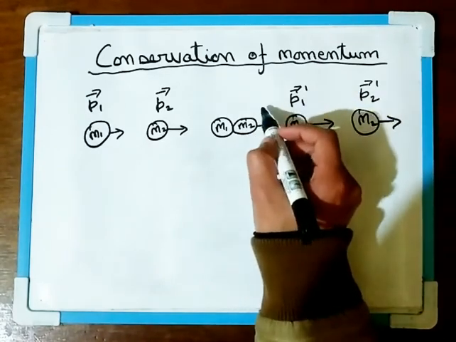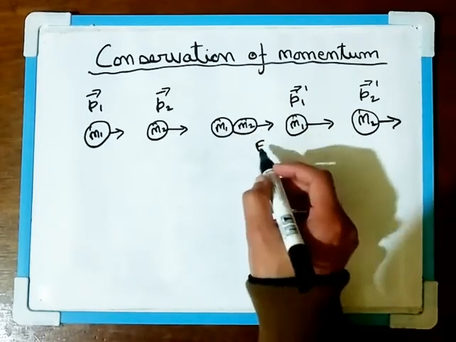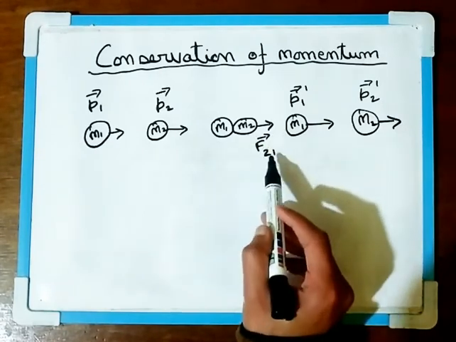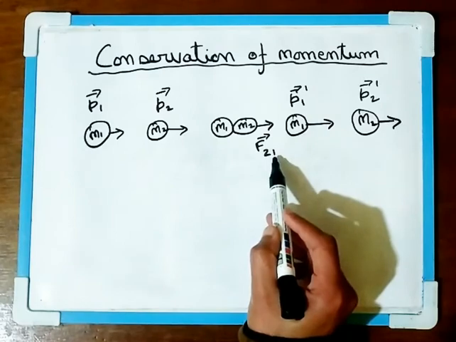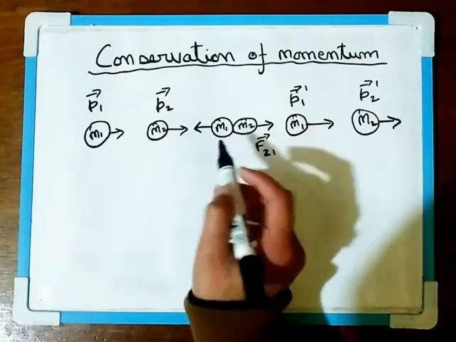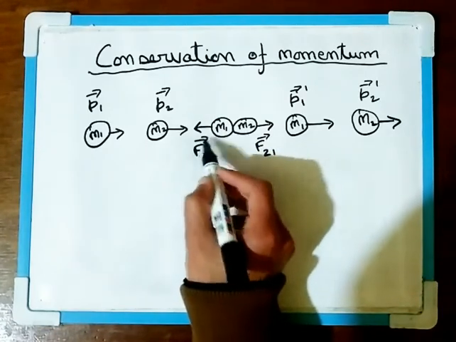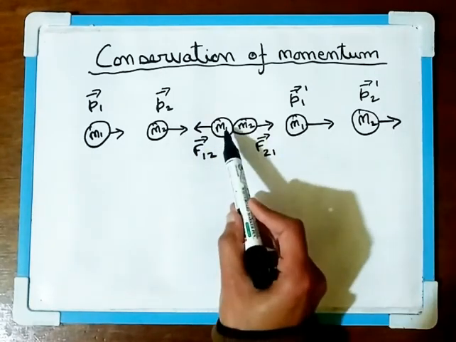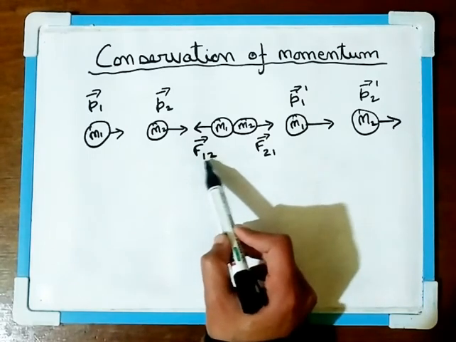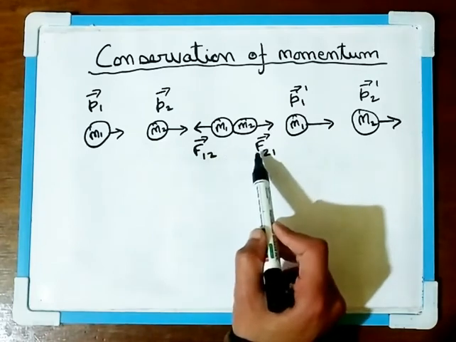The force exerted on M2 due to M1 is given as F21. Another force is the force of reaction, denoted by F12. This is read as the force exerted on M1 due to the ball M2. So this is the action force and this is the reaction force.